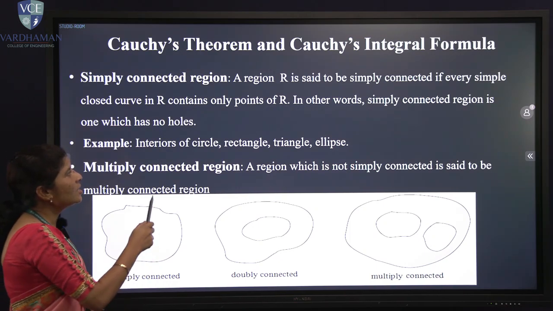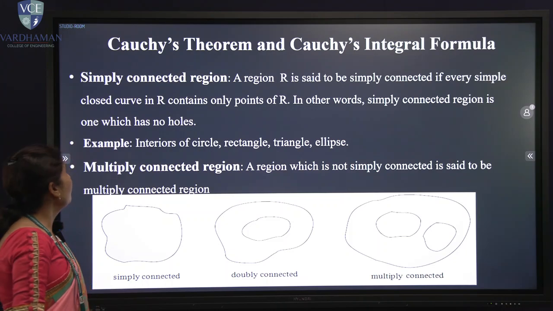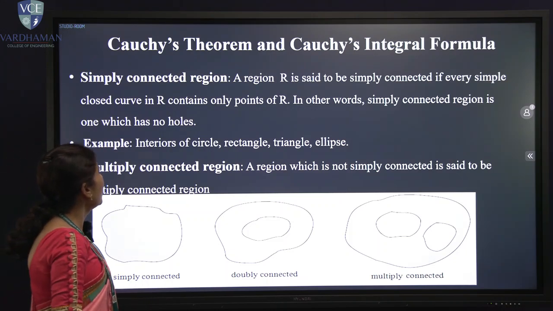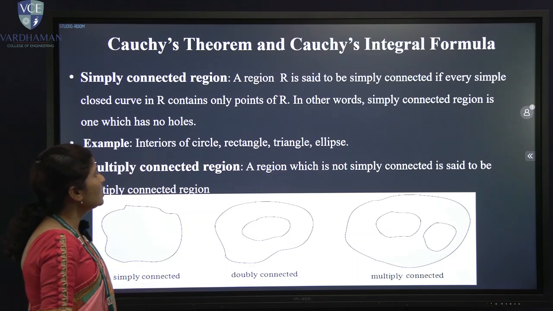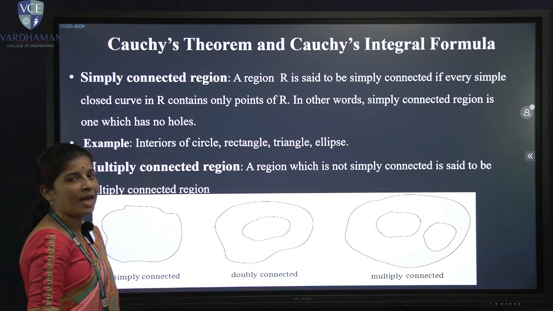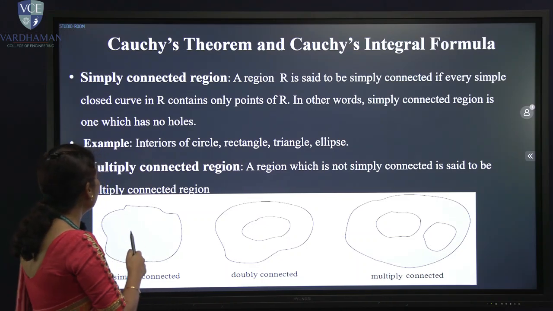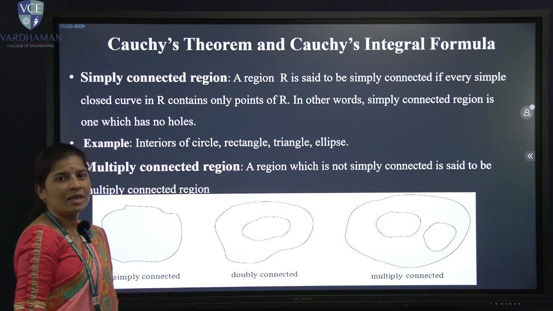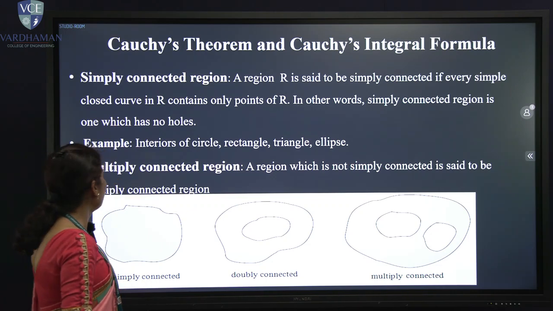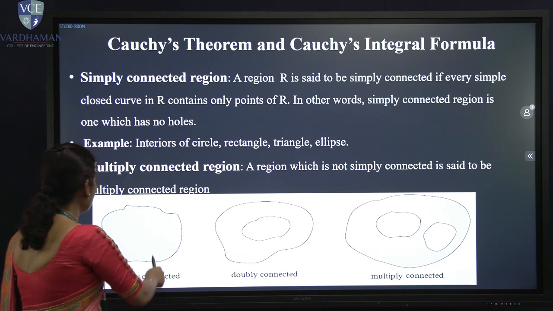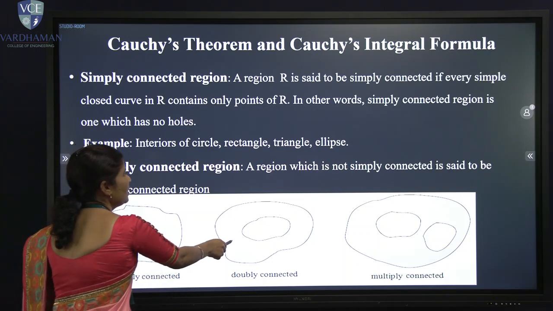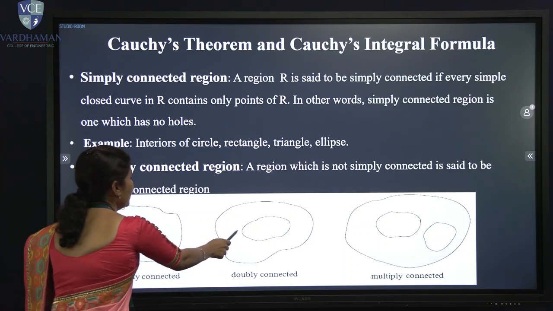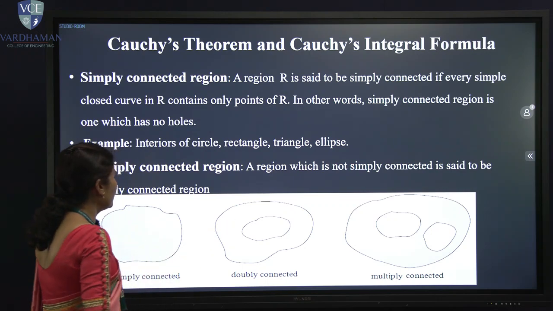A region R is said to be simply connected if every simple closed curve in R contains only points of R. In other words, a simply connected region is one which has no holes. Examples: interior of circles, rectangle, triangle and ellipse. Multiply connected region: a region which is not simply connected is called a multiply connected region.